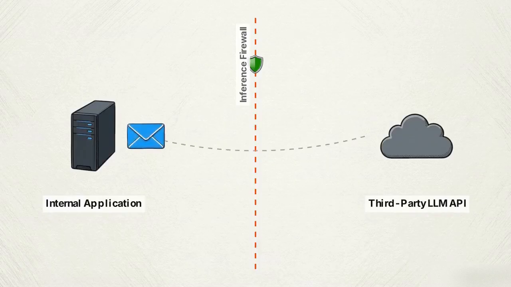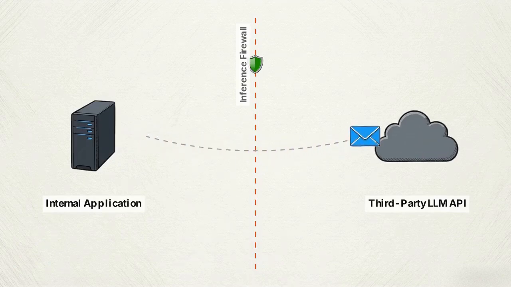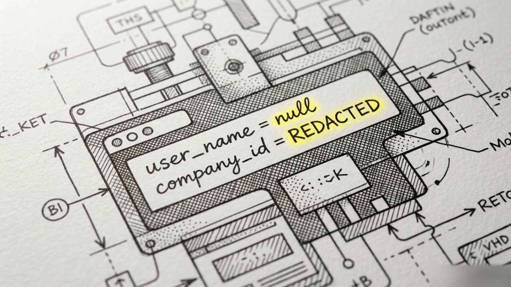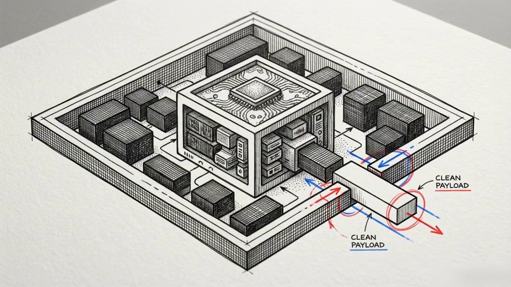This redacted payload actually travels over the outbound network path to the third-party LLM API. This approach allows the LLM to receive the exact grammatical context it needs to generate a highly accurate response, but it accomplishes that task without requiring access to a single proprietary detail. Because this redaction occurred entirely pre-flight, zero private information ever crossed the enterprise network boundary.